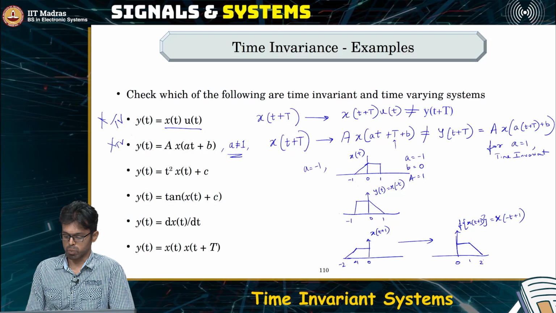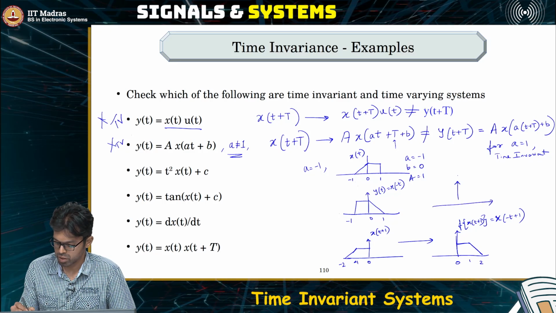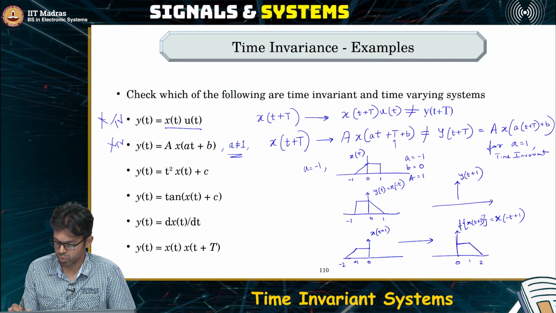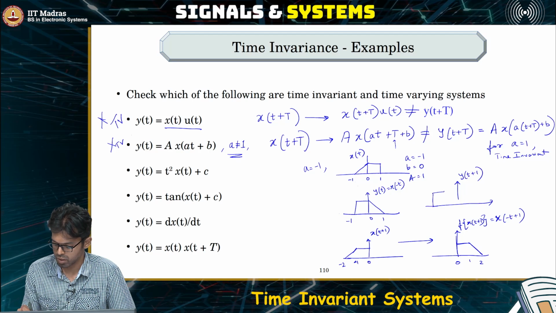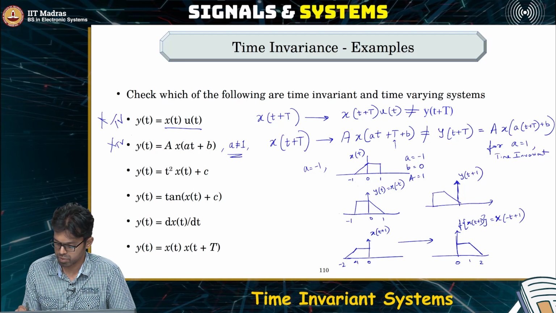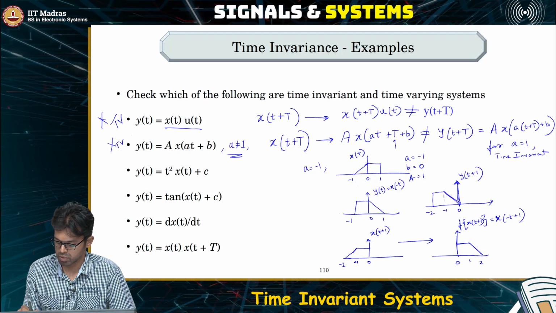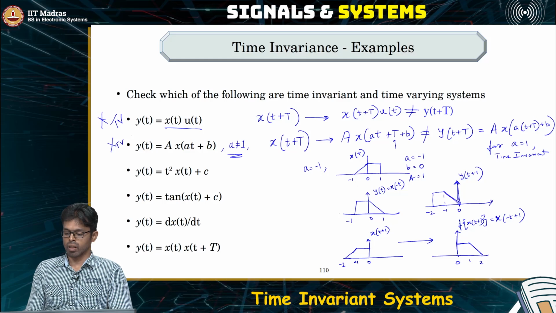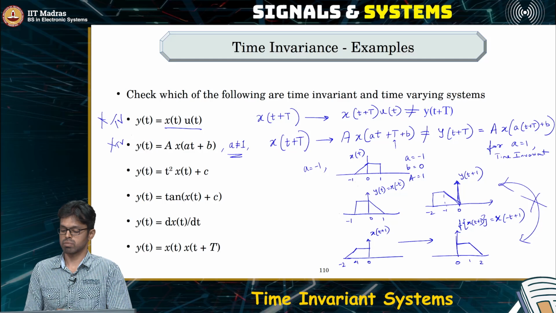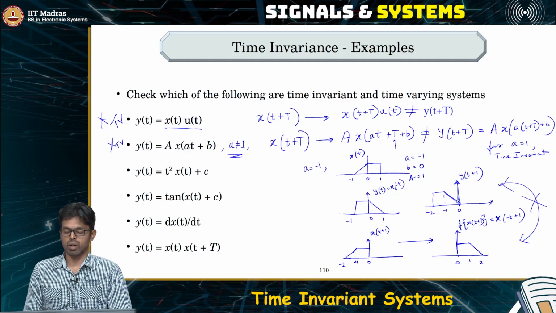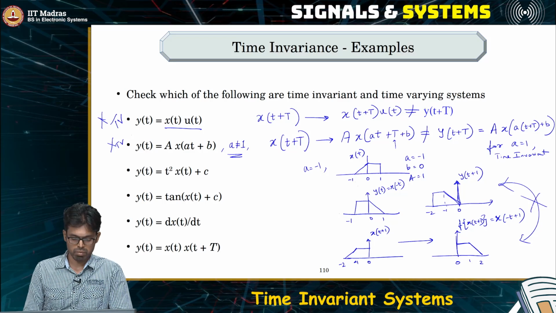So this is going to be the output, whereas what was the shifted version of the output, t plus 1? It is actually something else altogether. The shifted version of the output looks like this. So both of these are not the same. Clearly, they are not matching. Hence, this is a time varying system.